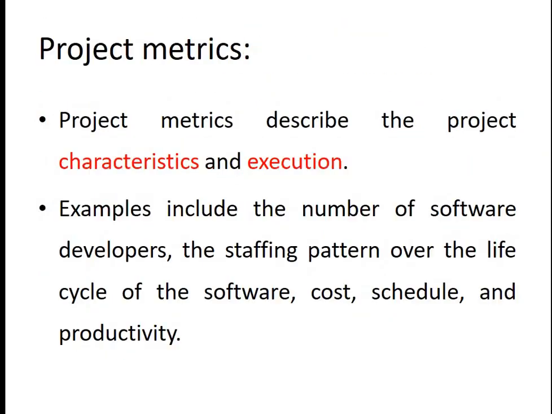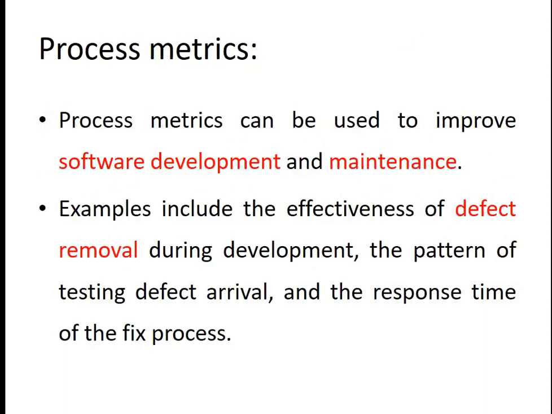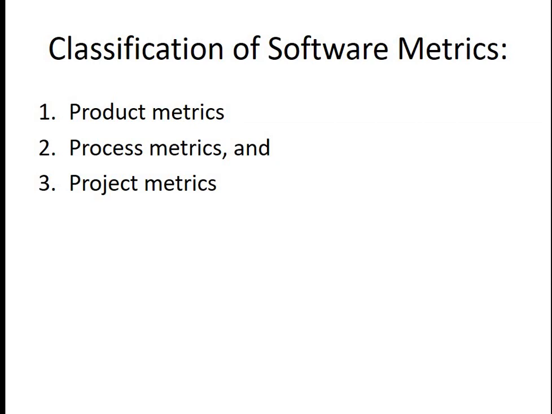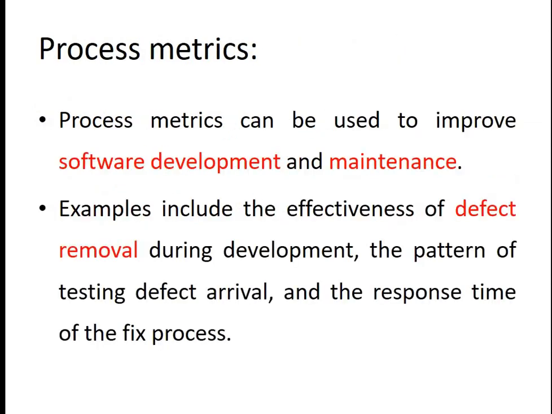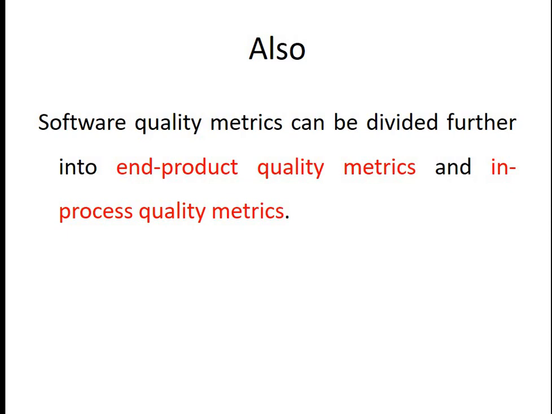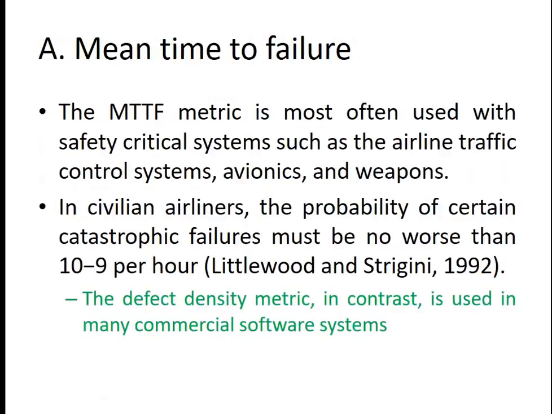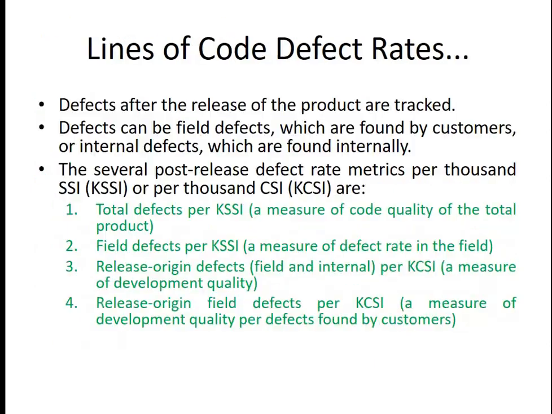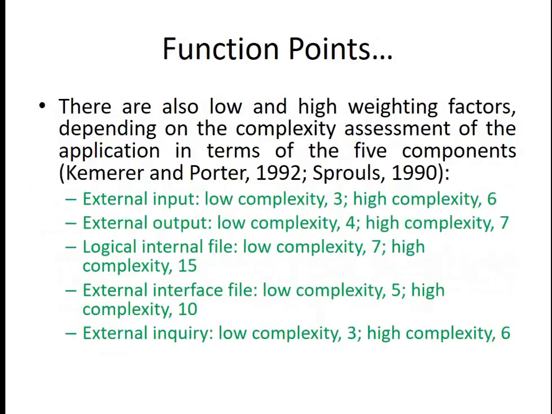Let me glance through that particular set of slides. So yeah, we were looking into this. We had 3 P's, then we were talking about these matrices, and on top of it we said okay, there is something called in-process quality matrix, right? So we discussed this long back when we were starting this particular topic.